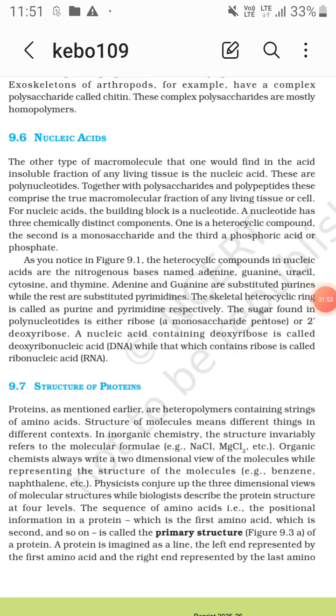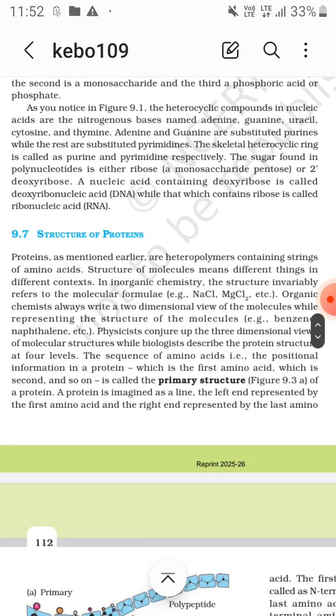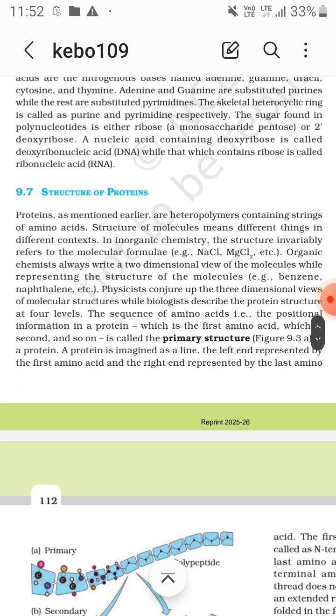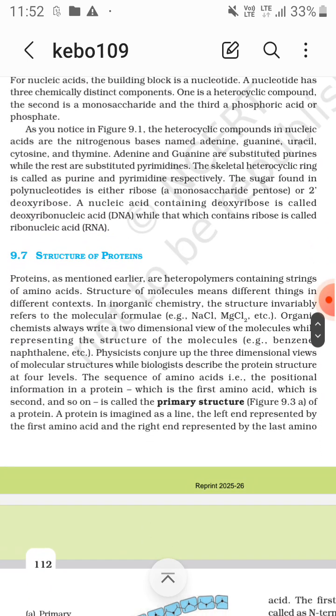The natural bases are named adenine, guanine, uracil, cytosine, and thymine. Now adenine and guanine are substituted purines, while the rest are substituted pyrimidines, that are cytosine, thymine, and uracil. Purines and pyrimidines are the groups of nitrogenous bases, which are components of nucleic acid.